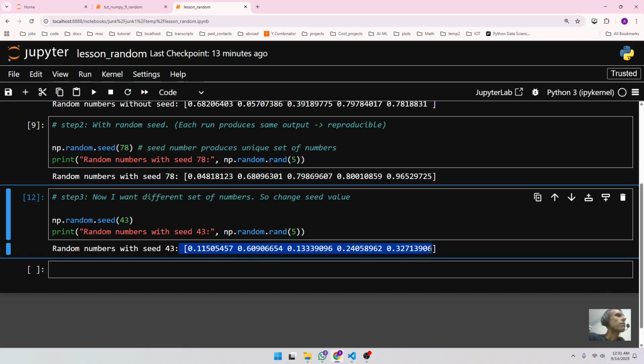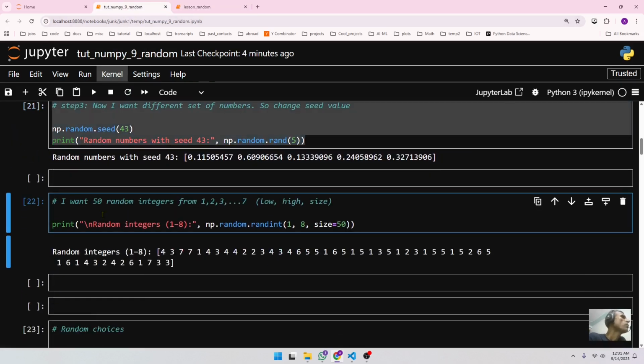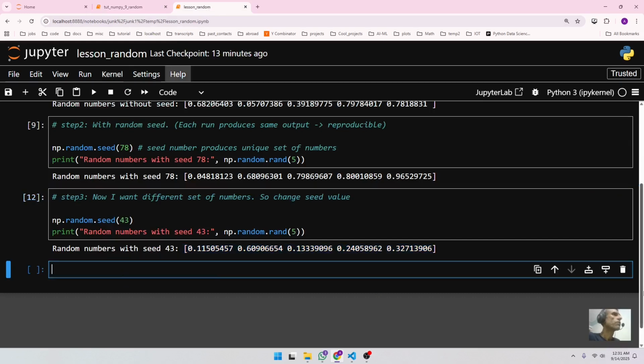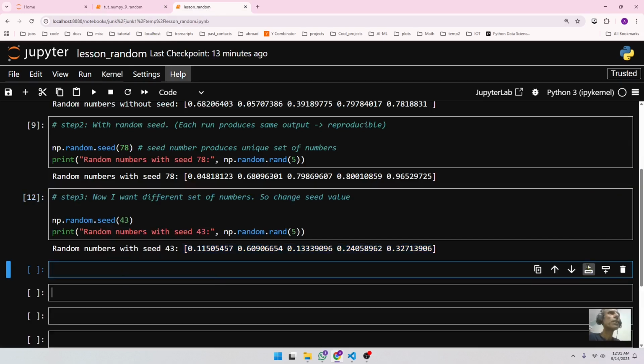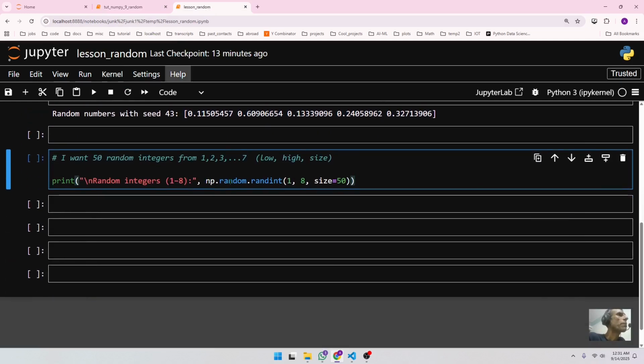Now I want 50 random integers from 1 to 7. You can do that too. All you have to do is use np.random.randint, and you specify your first value and you specify the last value.